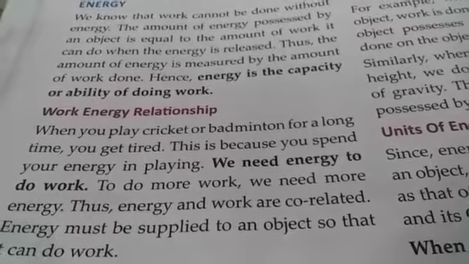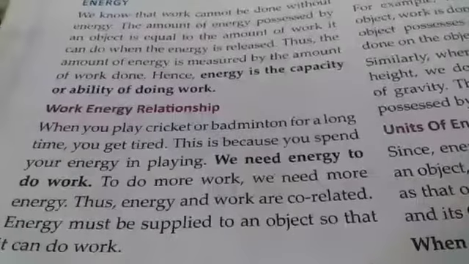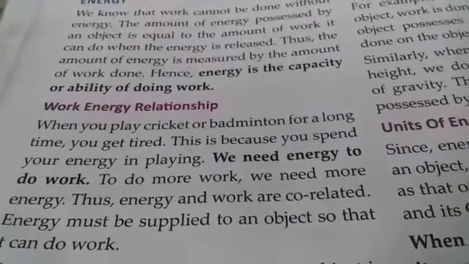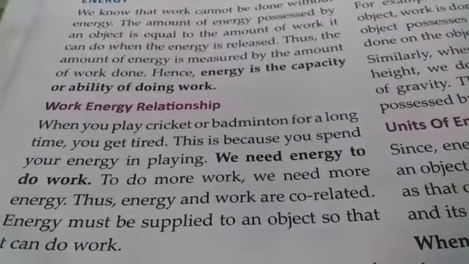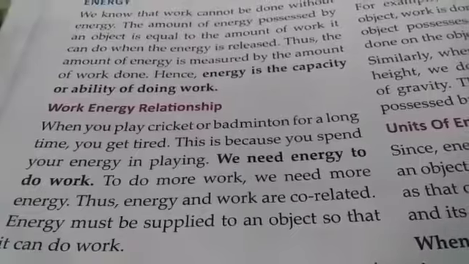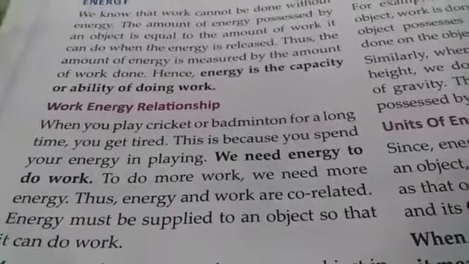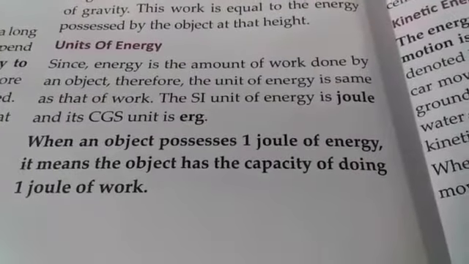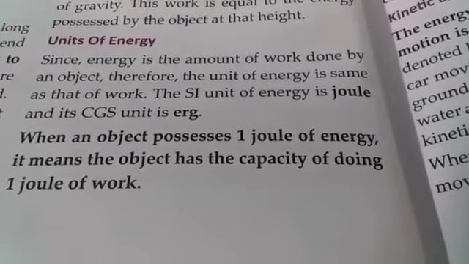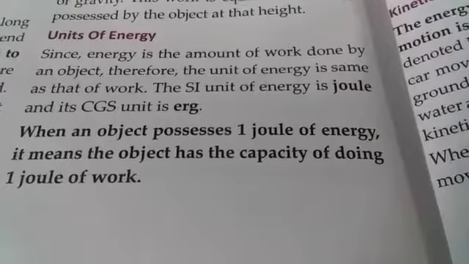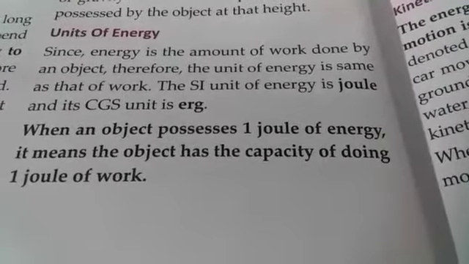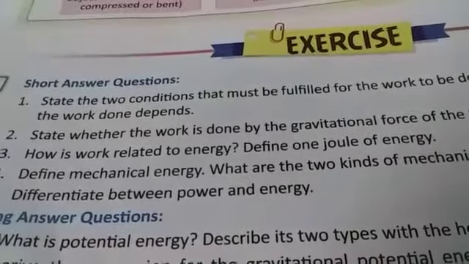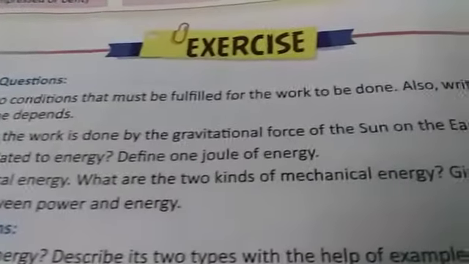So we need energy to do work. When we are doing more work, we need more energy. Thus, we can say that energy and work are correlated, and energy must be supplied to an object so that it can do work. What is 1 joule of energy? When an object possesses 1 joule of energy, it means the object has the capacity of doing 1 joule of work.